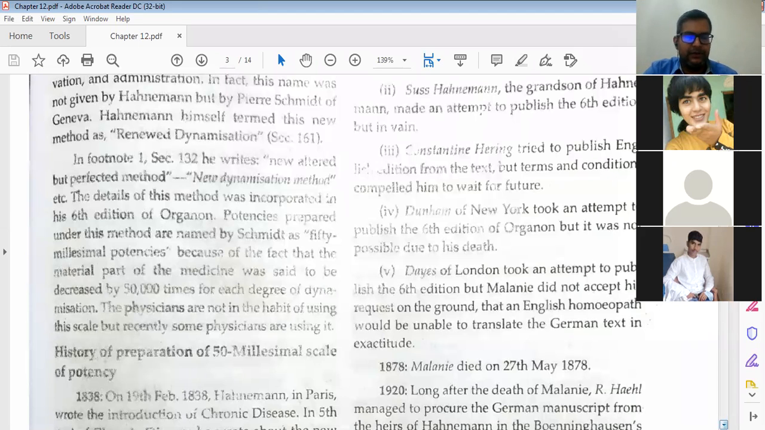Later on it was introduced as pupils started reading the 6th edition properly and seriously. They got this information about the renewed method of dynamization, and they went through the process of the 50 millesimal scale. That is why it is called a new method of dynamization, and its results are very good.